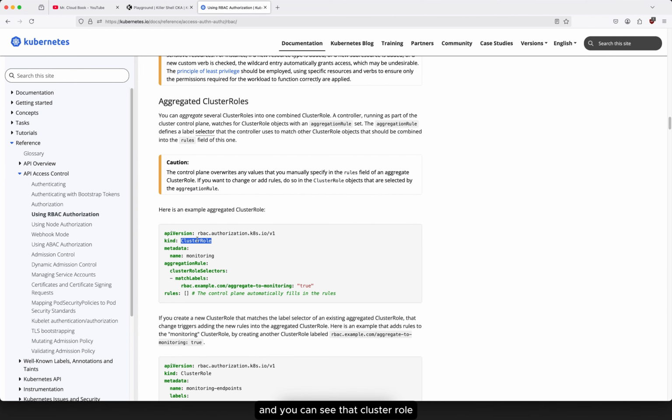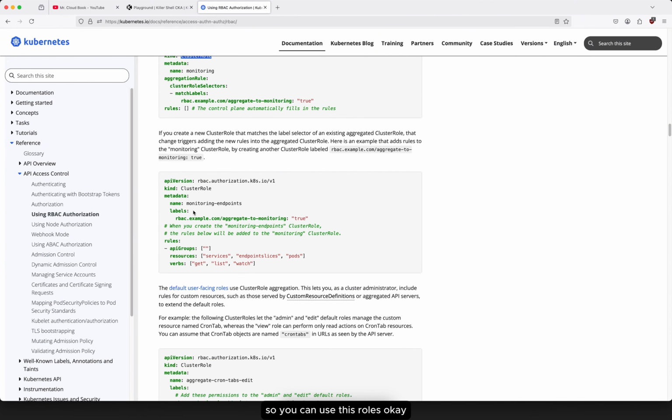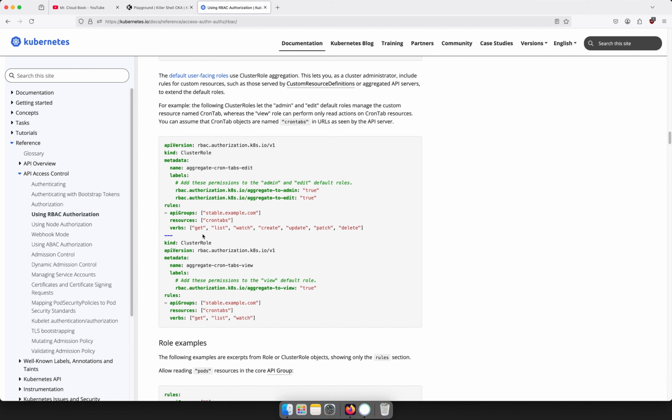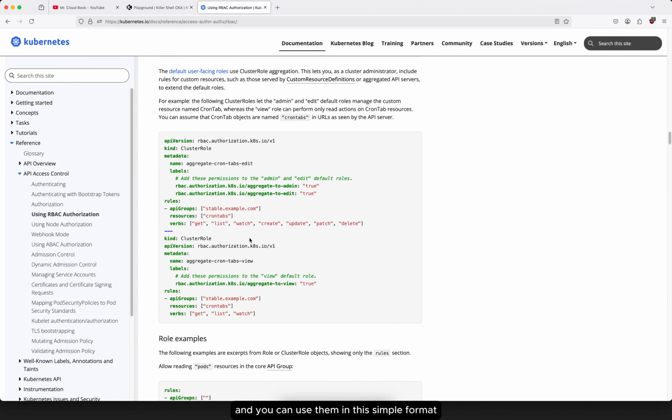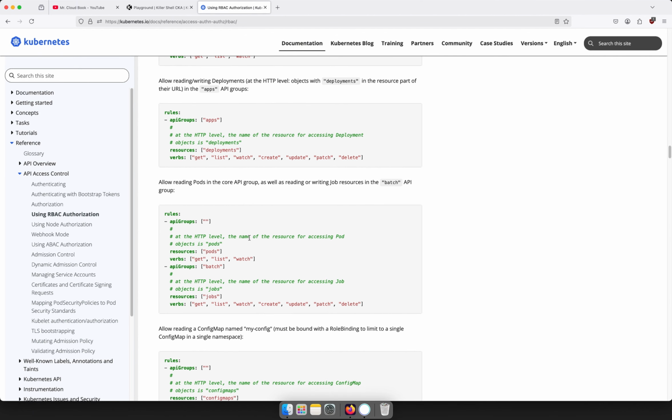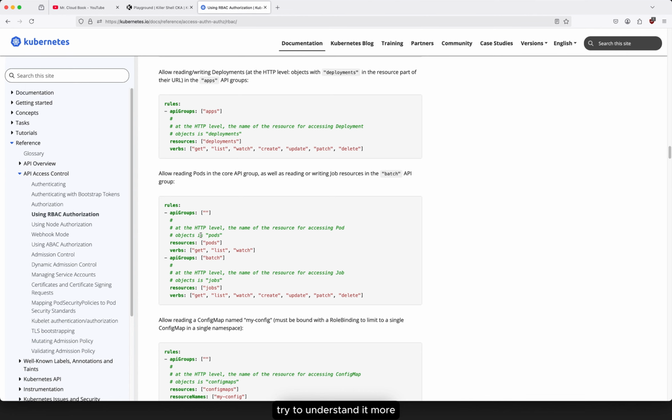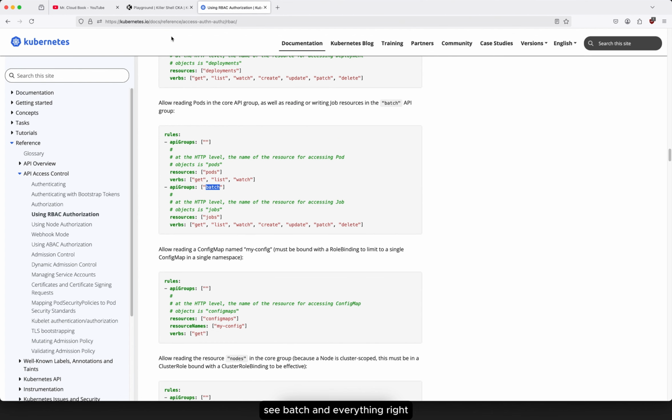And you can see that cluster role. So you can use these roles. Okay, actually you don't need to worry about it. See, API groups is this one, and providing the services, endpoints, and everything. So the role will be different. You can create them and use them in this simple format. Try to understand it more, to which you are giving the access and everything. So API groups, if you want to give the access to different ones, like batch and everything, right?